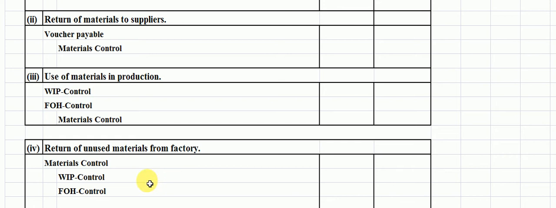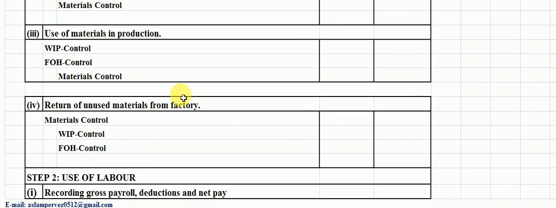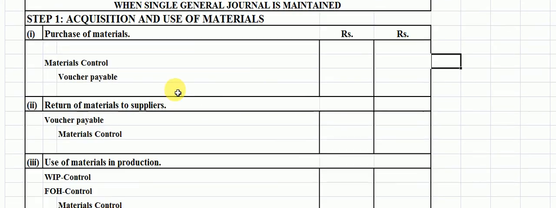This means that the material which is not used in production is transferred to the storeroom again. Students, these are the entries which belong to step 1, acquisition and use of material.